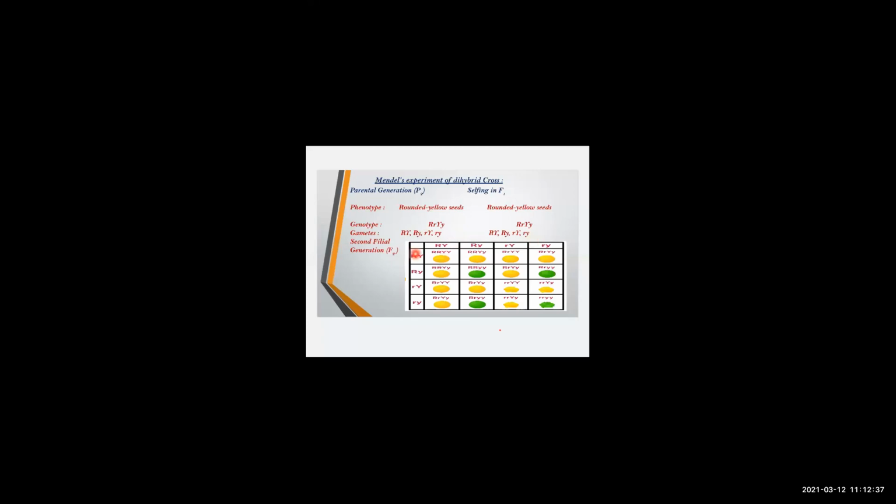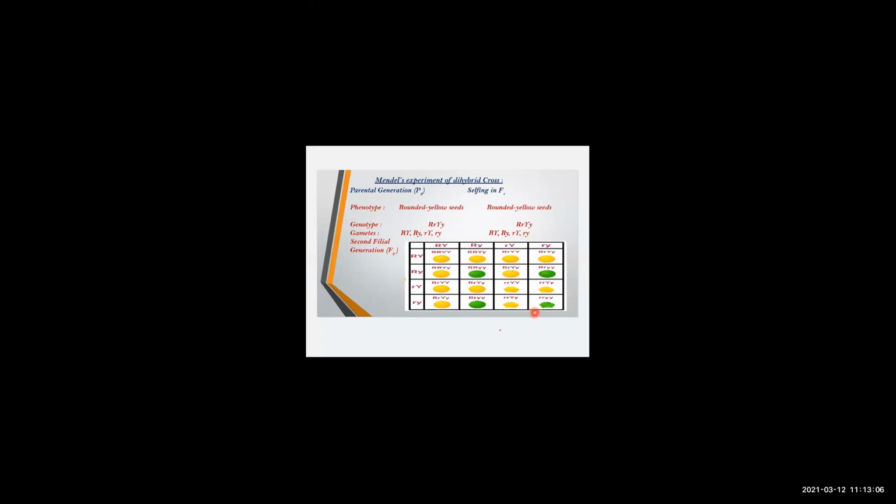The same thing we can explain it with the help of Punnett's diagram. What I am doing is I am taking one of the parent over here and one of the other parent over here. Similarly, we are crossing RY into RY. I can say RRYY. Capital R, small y combines with capital R, capital Y. We get capital RR, capital Y, small y.